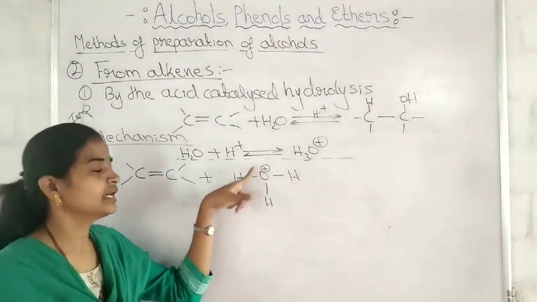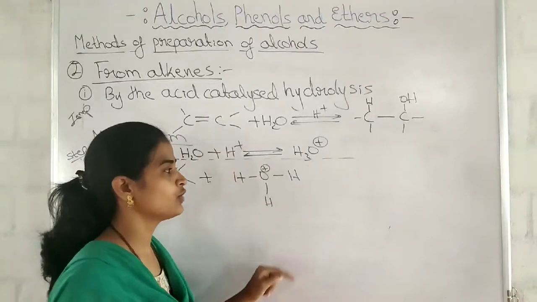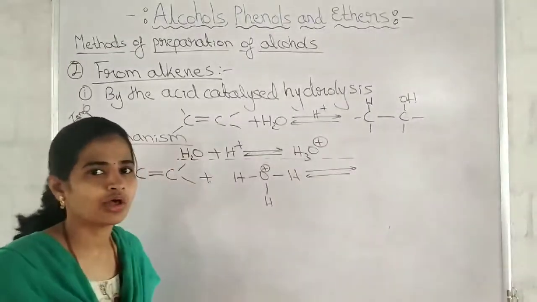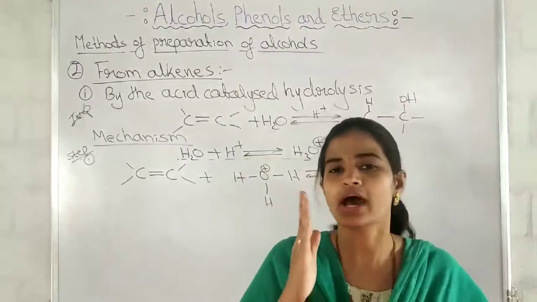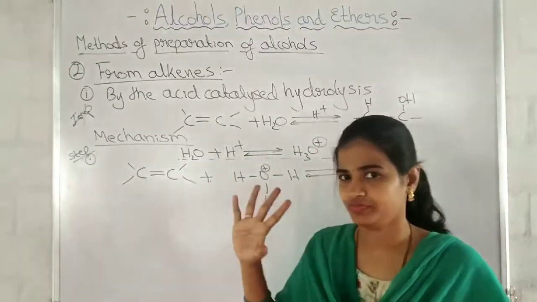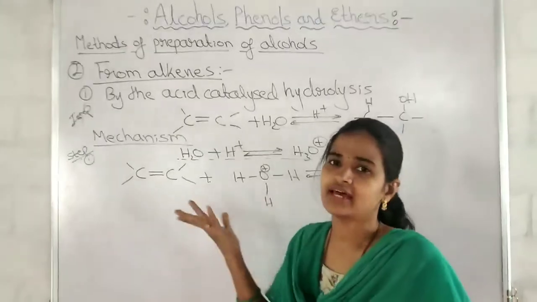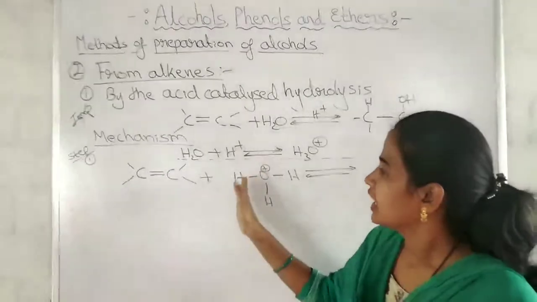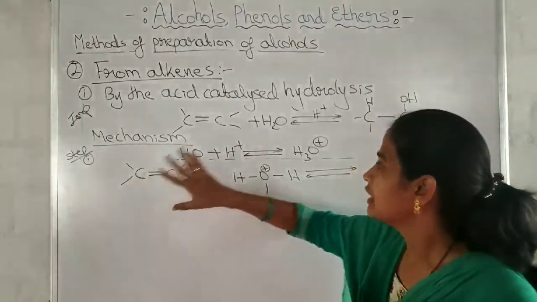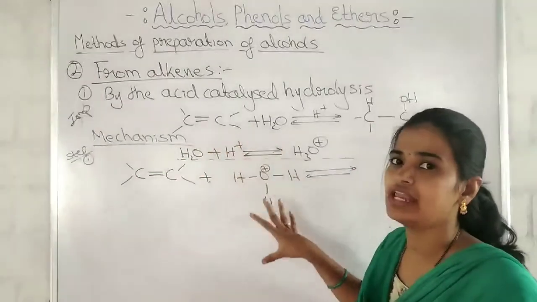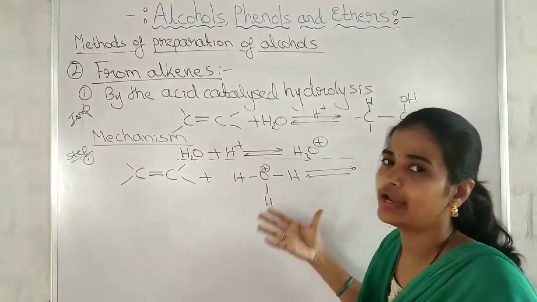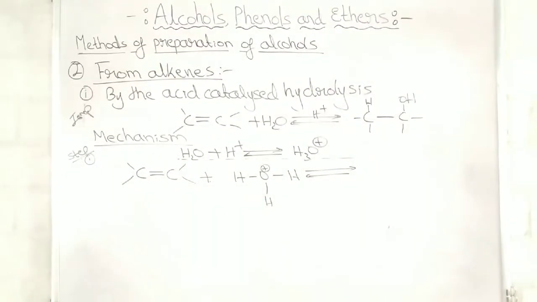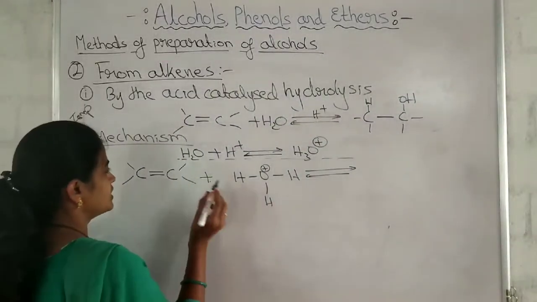It is an electrophile. By the electrophilic attack of hydronium ion to form a carbocation. Students, first you understand, then it will be easier for you. See, what I am writing, that I am dictating. Protonation of alkene by adding the electrophile hydronium ion to form a carbocation.